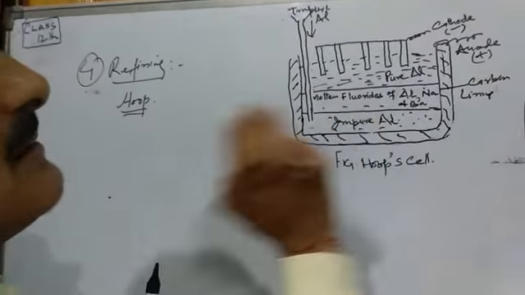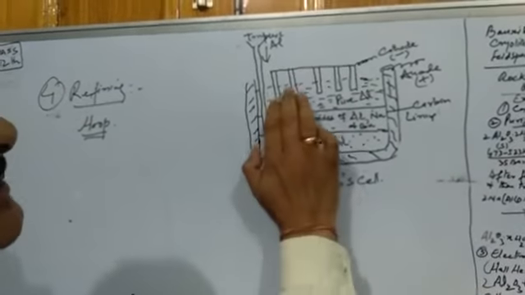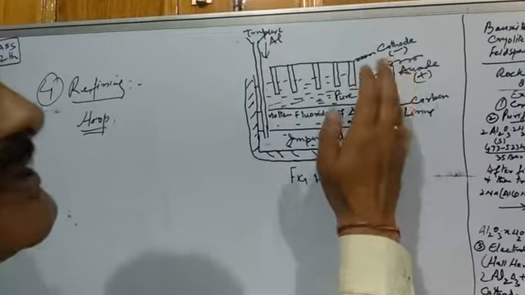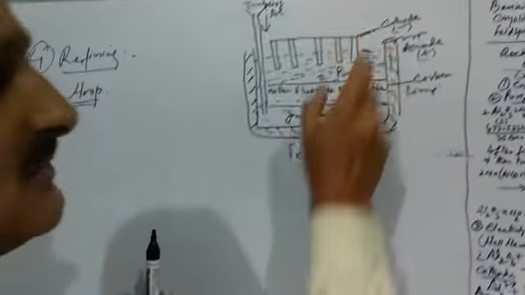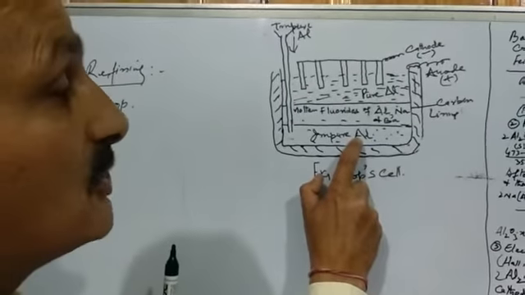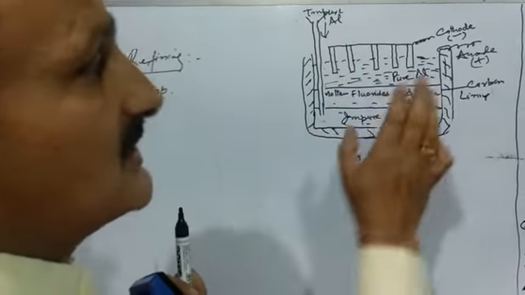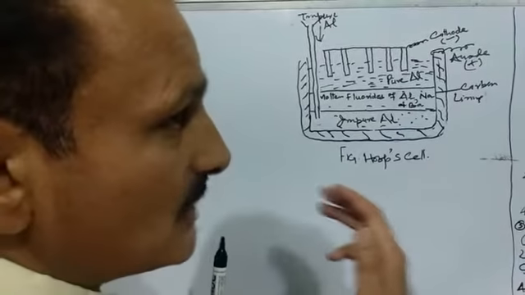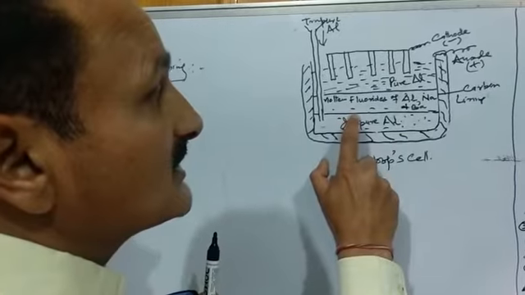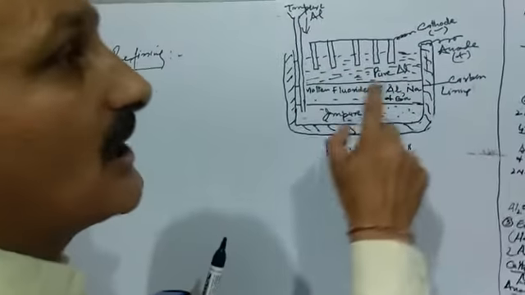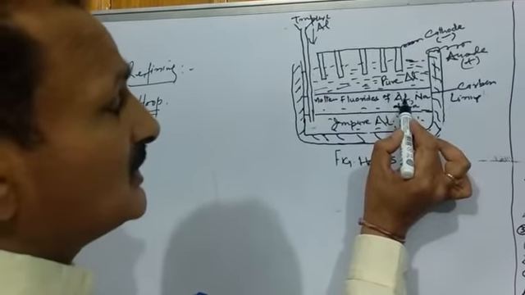Then coming to the middle compartment, but before that, let us go to the top compartment. In the top compartment, we have pure aluminum from another source, not from these steps of metallurgy. This is pure aluminum. This is impure aluminum, the aluminum which we obtained in the third step. And the middle compartment contains electrolyte, because we have to carry out electrolysis, so there must be some electrolyte, and the electrolyte in this case is fluoride of aluminum, sodium or barium. So we have fluoride of aluminum here, because we have to deal with aluminum.